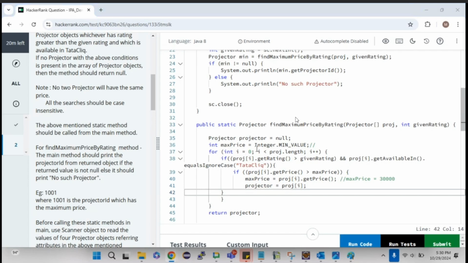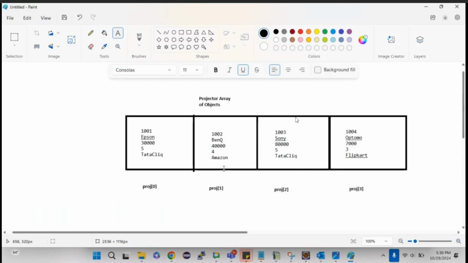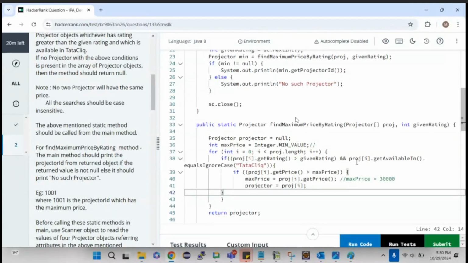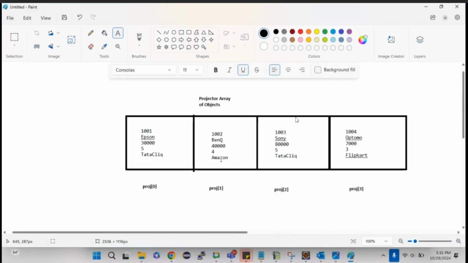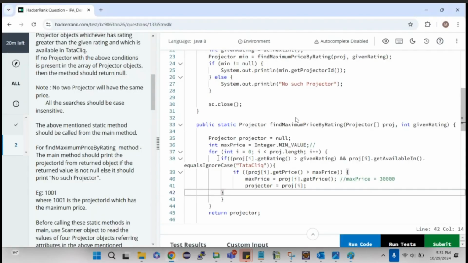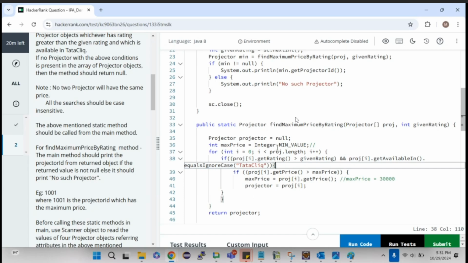I becomes 1. Now proj of 1 dot get rating is greater than the given rating. Given rating is 3, so 4 is greater than 3. Obviously, it is getting true. And proj of I dot get available in dot equals ignore case of Tata Click, but it is not available in Tata Click. So what will happen? The if condition getting failed, so it will straight away go to the next iteration. It will not get into the if condition.